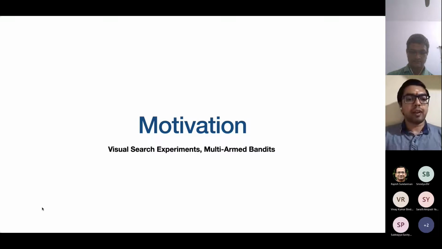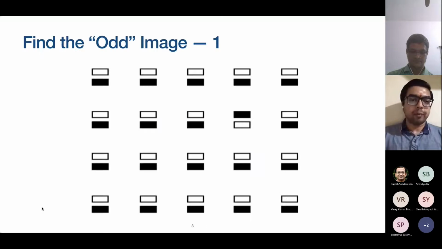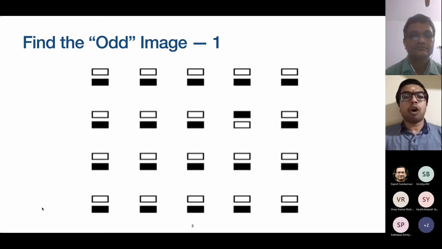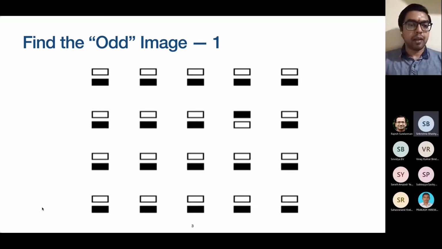The motivation comes from the desire to carry out a detailed mathematical analysis of the following visual search experiment. Imagine that you are shown this array of images. In this array, one of the images is different from the rest, and the goal is to find this odd image as quickly and accurately as possible without guessing. As many of you may have already found, the odd image is at this location.